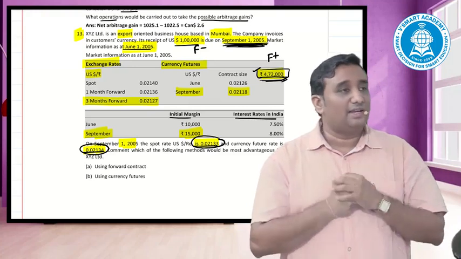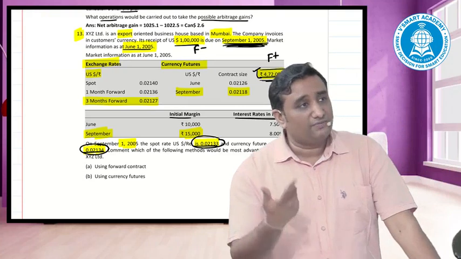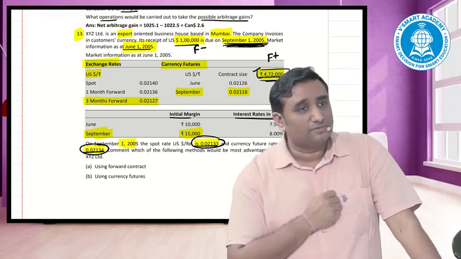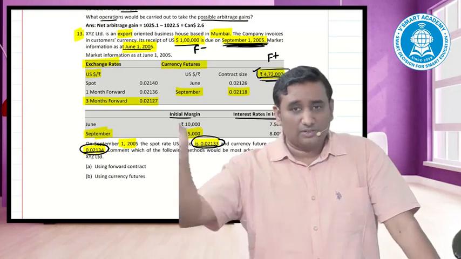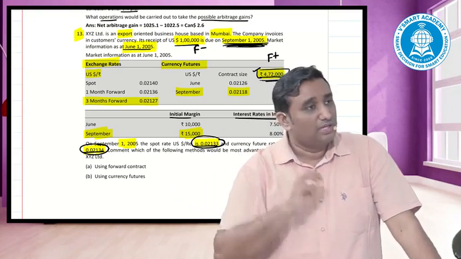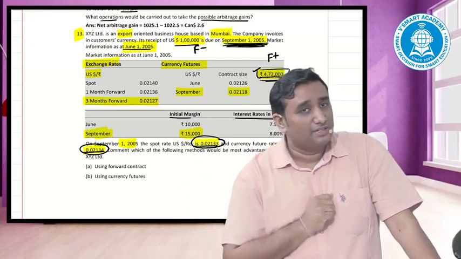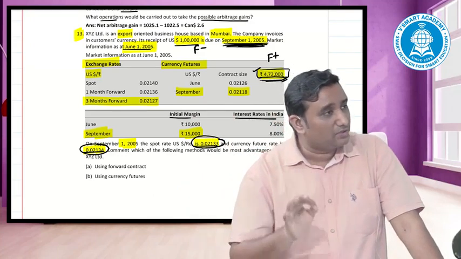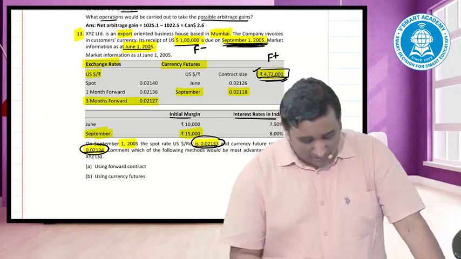I am doing trading in Idea, let's suppose. I bought 1 lakh shares in the cash market. Can I take that 1 lakh quantity from the demat account and go to the futures market and sell? No. If I've done the contract in the option market, settlement will take place in the option market. If I took the contract in the futures market, settlement will take place in the futures market.